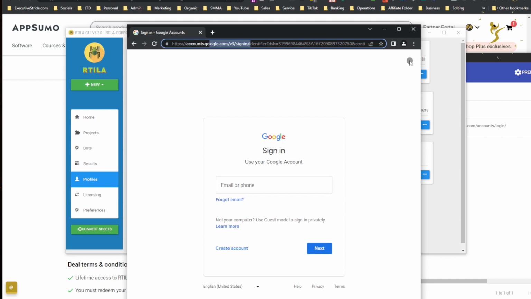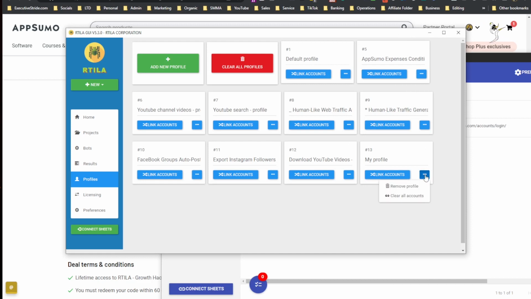Now, it doesn't work for every single site from what I've seen. I wasn't able to get it to work with AppSumo. I don't know if I was doing it wrong or whatever, but it was remembering the cookies. It just wasn't keeping it logged in. All right, so certain sites, I've seen the founder making a video, he said it works for some sites. They're trying to get it to work for more. He said it works for Facebook, probably works for a few others like YouTube, etc. But if it doesn't work, for example, like with AppSumo, I'll show you what to do.